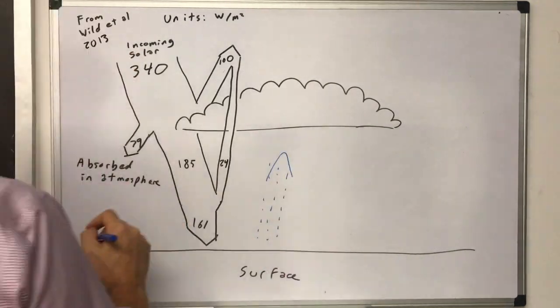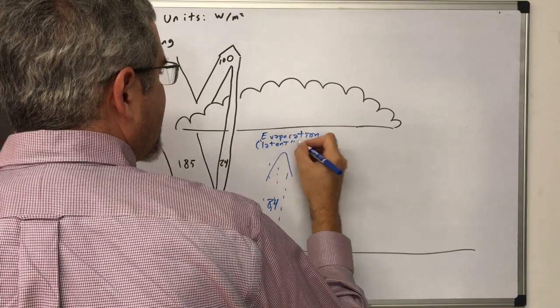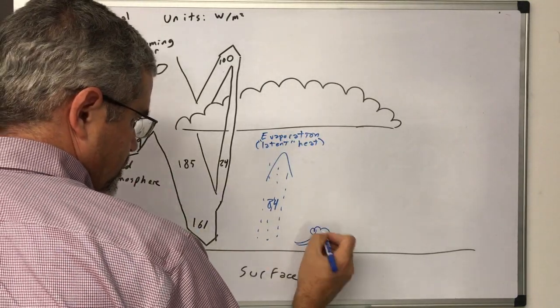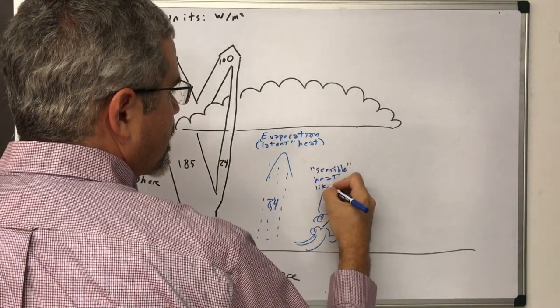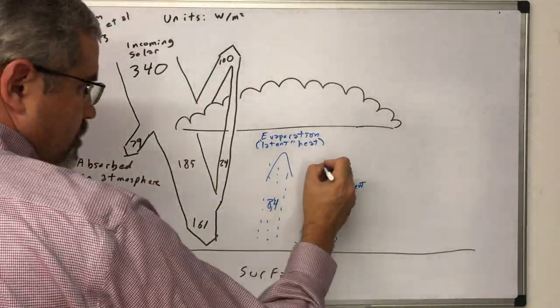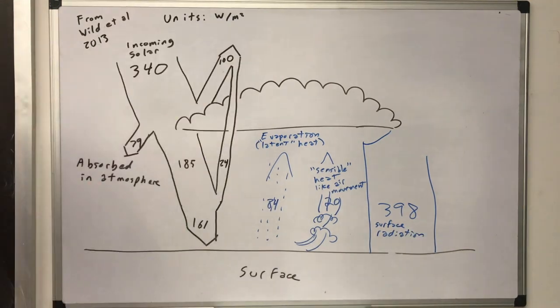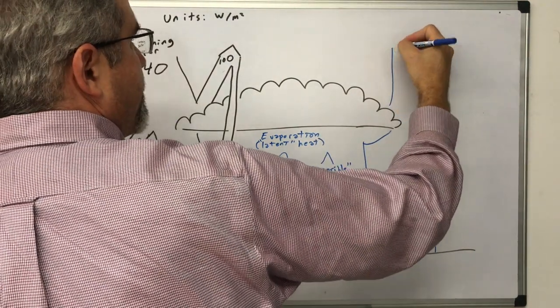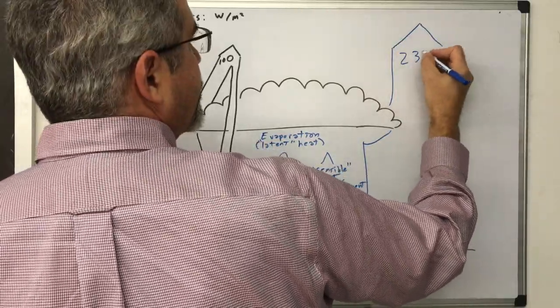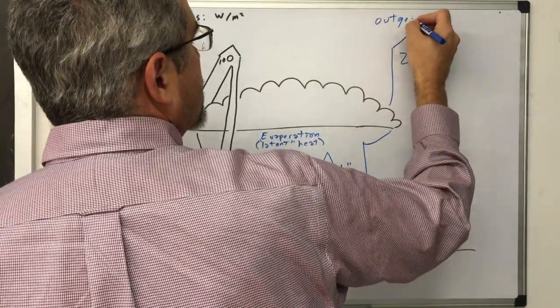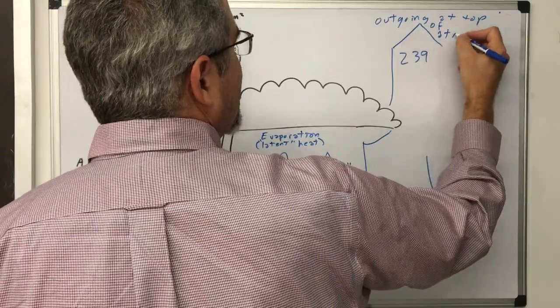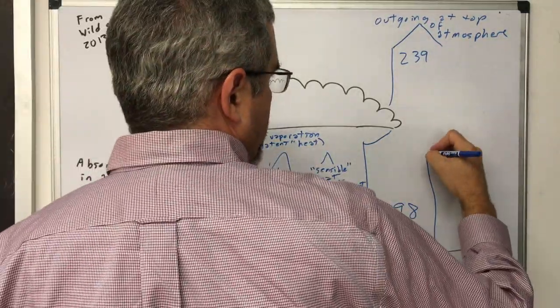Some of the surface heat is lost to the atmosphere not through radiation, but through evaporation or direct heat transfer to the air through contact. More importantly, the Earth is about 16 degrees Celsius, so it radiates about 400 watts per square meter upward. Remember, you can check the math there. A little of that gets out through the atmospheric window, but most gets absorbed, warming the atmosphere, which winds up radiating about 239 watts per square meter into space.